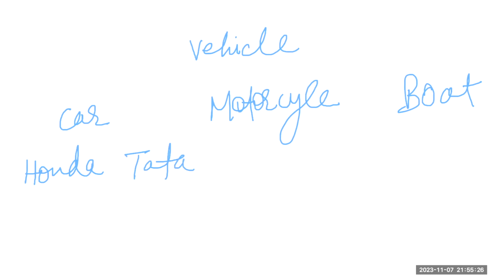So either Honda or Tata. If you take a Honda car, this belongs to the car class. If you take a Tata car, it belongs to the car class. So Honda is also a kind of car, Tata is also a kind of car. So whatever properties or characteristics there are in the car class should be present in this Honda also and Tata also.